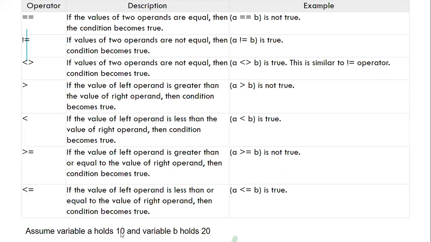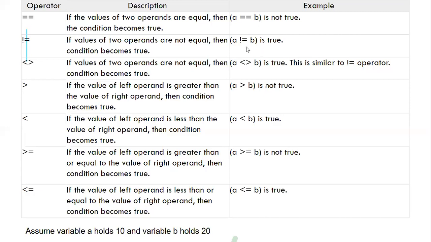Now let's see. I give the value A as 10 and the value B as 20. 10 equals 20? No, false. 10 is not equals 20. Yes, this condition is false, and that's why this statement becomes true. Got my point?